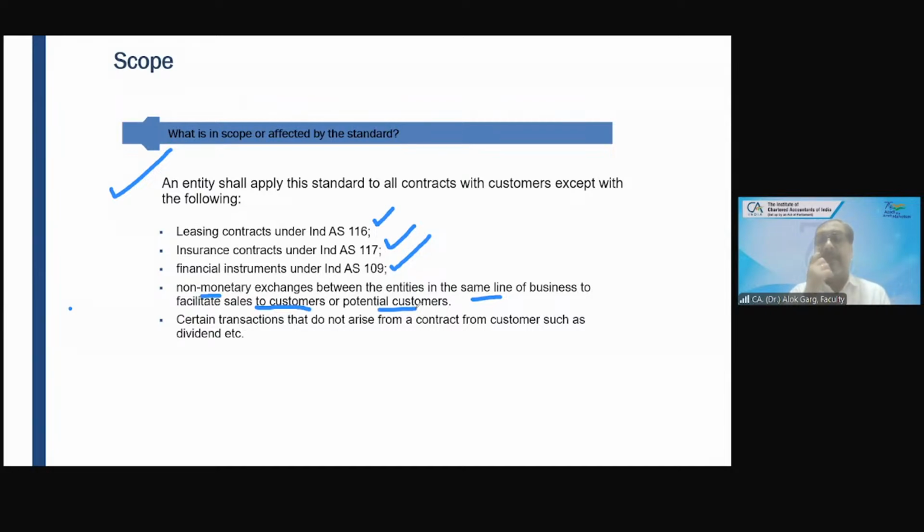For example, let me complete this. For example, I am a garments manufacturer or supplier. Louis Philippi, LP. LP is a garments manufacturer. Here it is Ellen Soli. And what is Ellen Soli? Garments supplier. Okay.